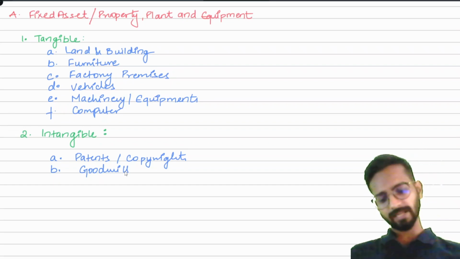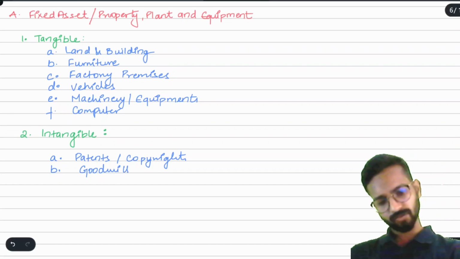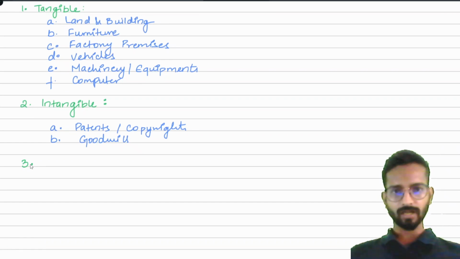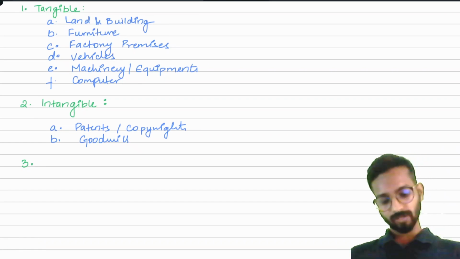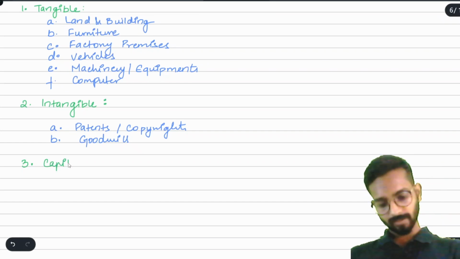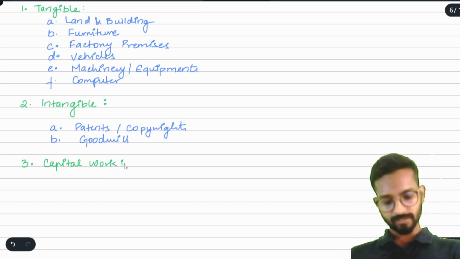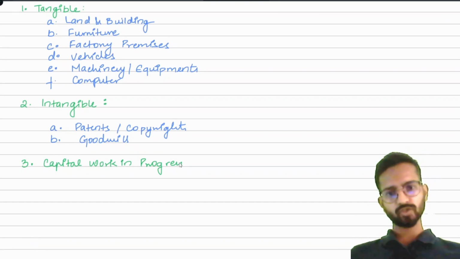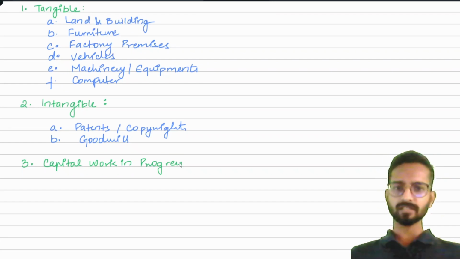Then this is the tangible, intangible, and then you can say, suppose we are constructing a building for our business purpose only. So I can write here capital work in progress. What does it mean? Because the building is still under construction, so I can write here this is capital work in progress. You can write the building under construction also.